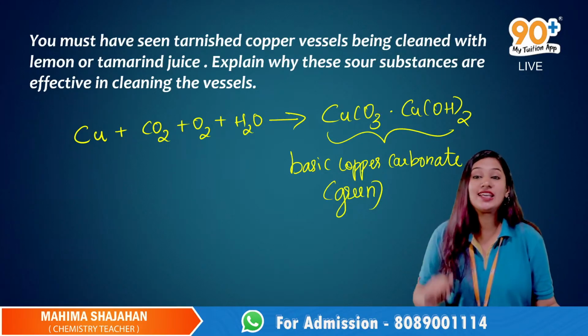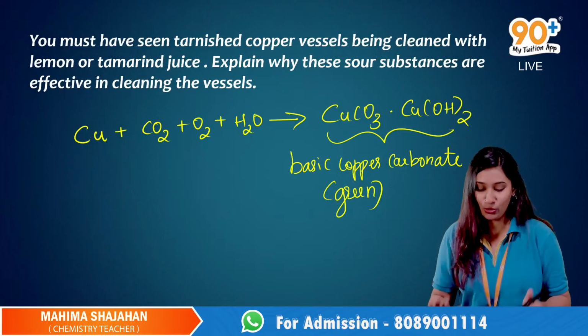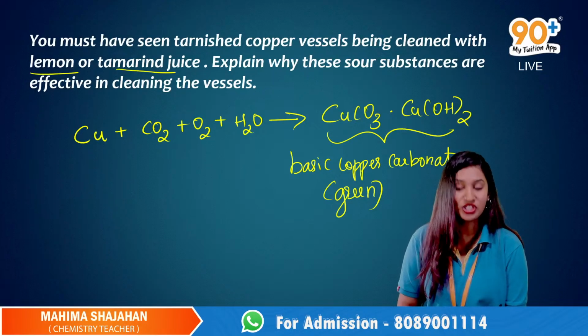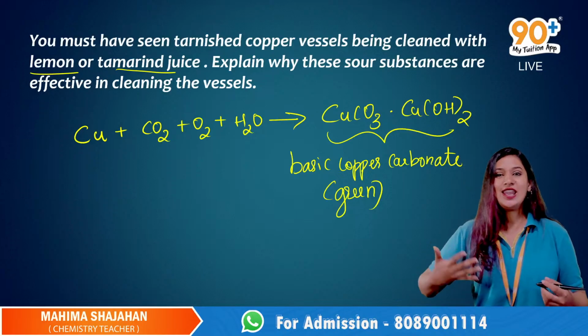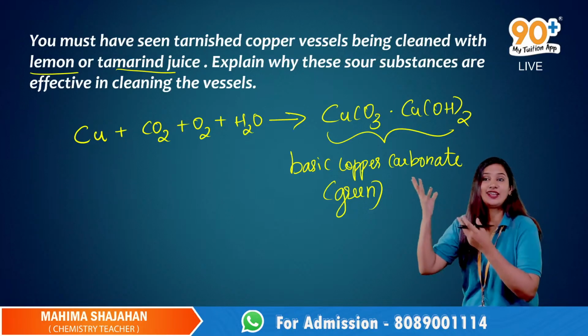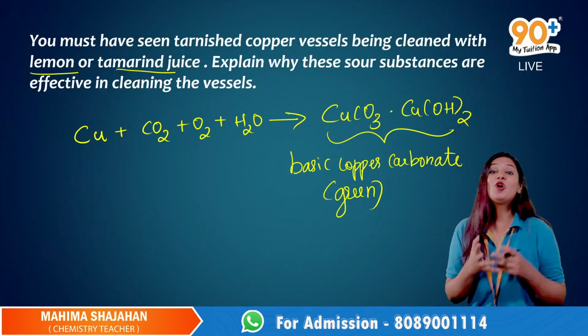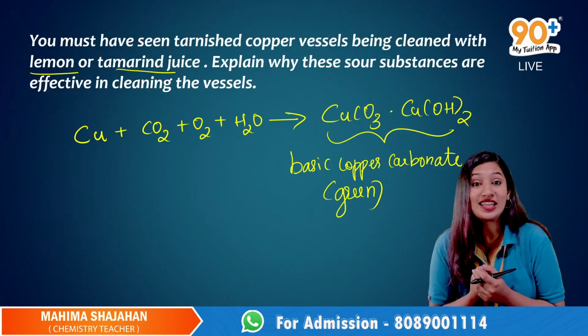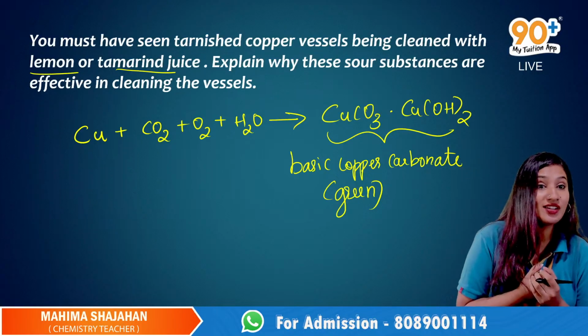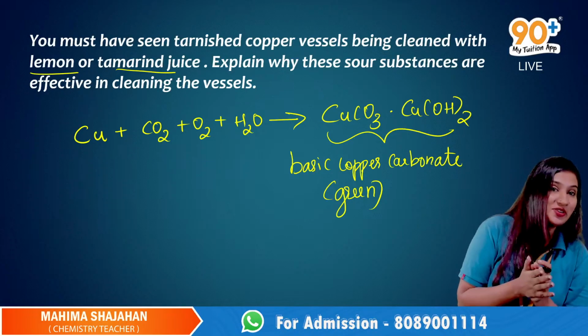So what does our question say? It is cleaned using lemon or tamarind juice. Sour substances like lemon and tamarind are acidic in nature. Very good, Krishna Kumar.